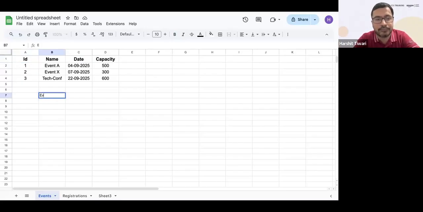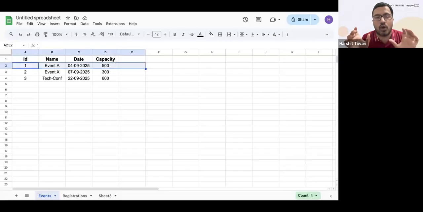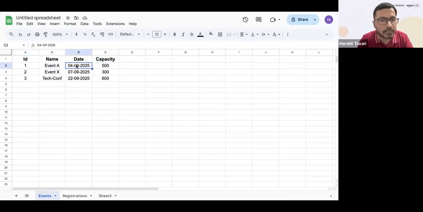Let's say event A. Two events can have the same name, maybe because they're happening in different years or after a few years. The event name can be the same, but the ID cannot be the same. So ID is the unique identifier. Each row is a record, for one particular event. So ID is 1, name of the event is, let's say, event A, date is 4th September 25, and capacity is, let's say, 500.